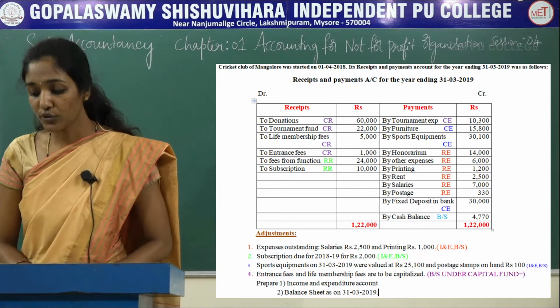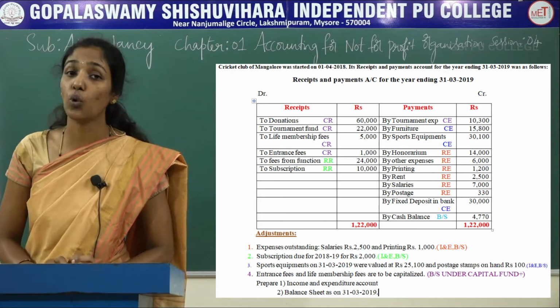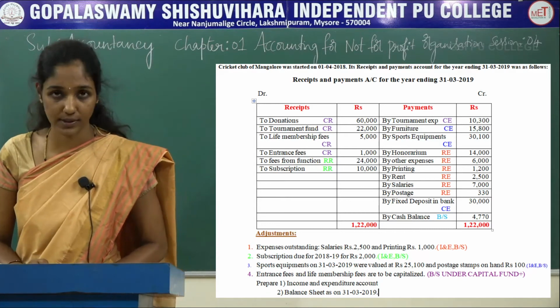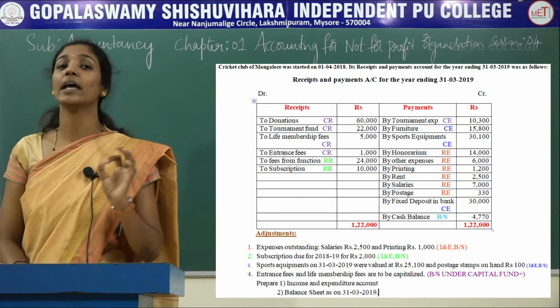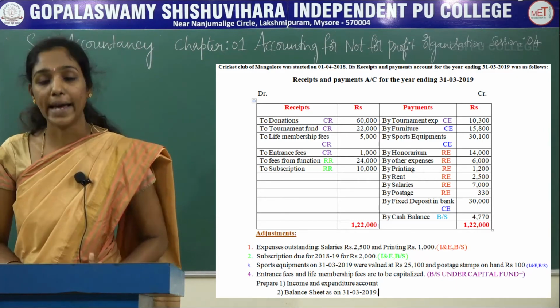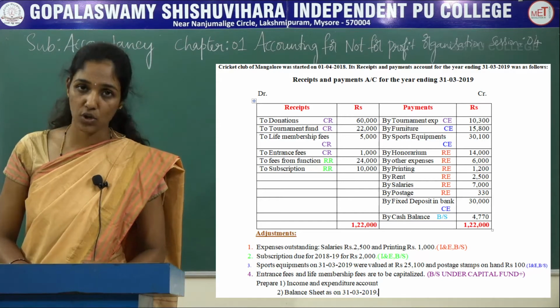The next, postage stamps on hand, rupees 100. So it is treated as closing stock of postage stamps, and it should be deducted from the postage stamps in the income and expenditure account, and again it should be recorded on the asset side of the balance sheet.